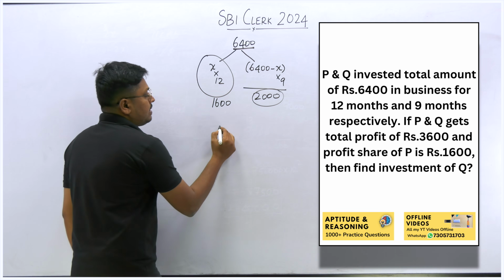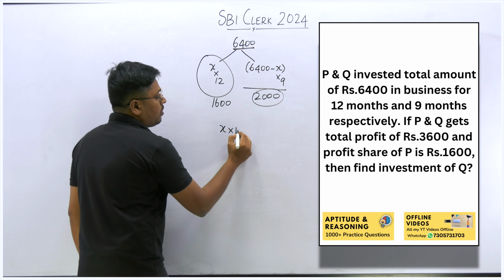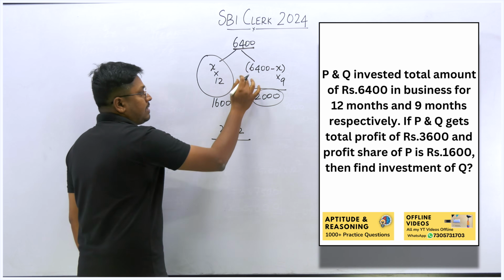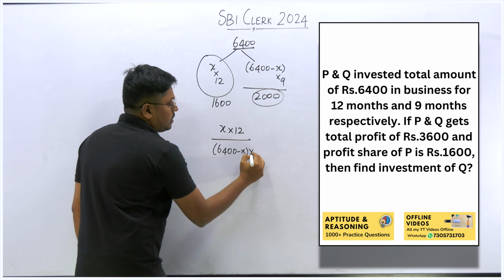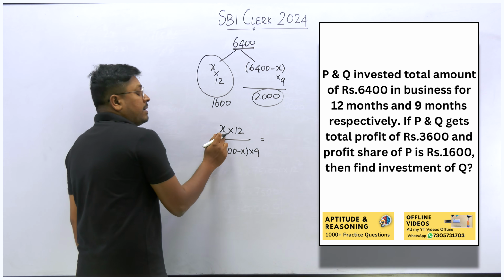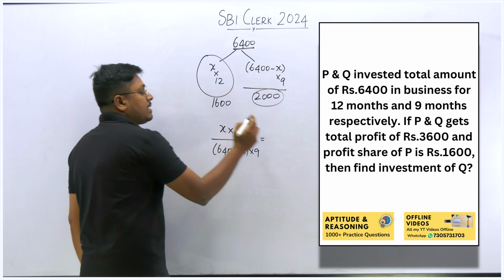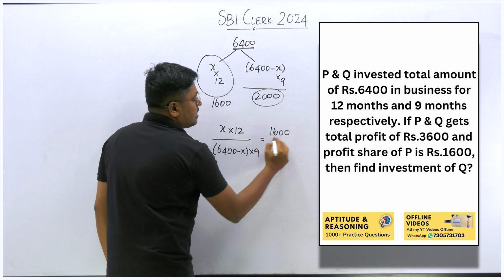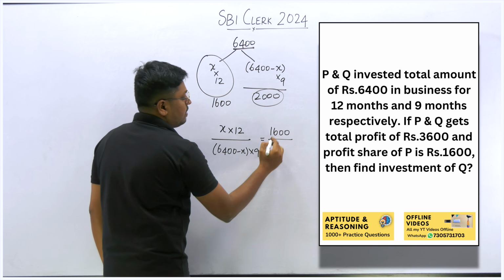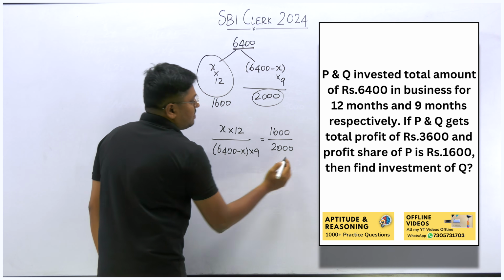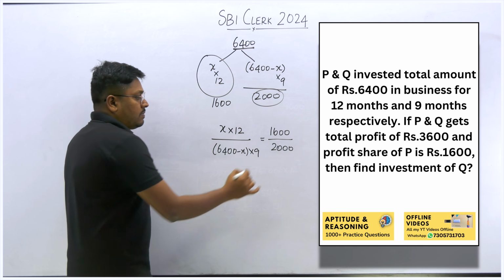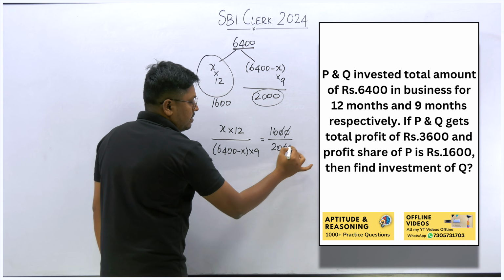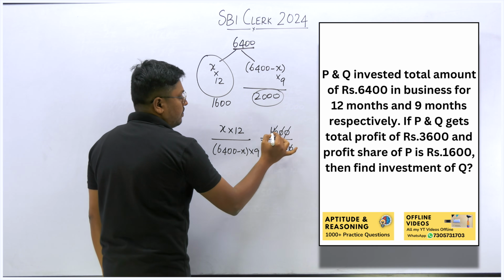The first person P will be X investment for 12 months, divided by the second person, 6,400 minus X into 9 months. The profit that the person P is getting is 1,600, and similarly the share for the person Q will be 2,000. Now we just have to cross multiply and find the answer, right? First we can cancel these two zeros. We can cancel this on the 4 table.